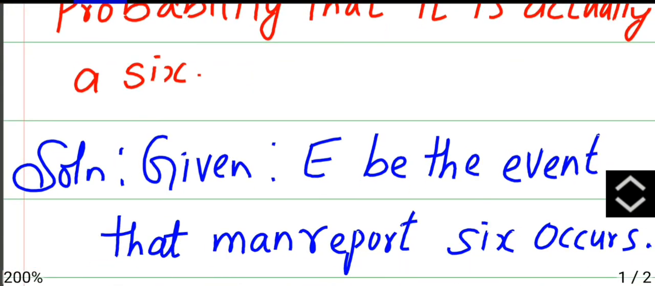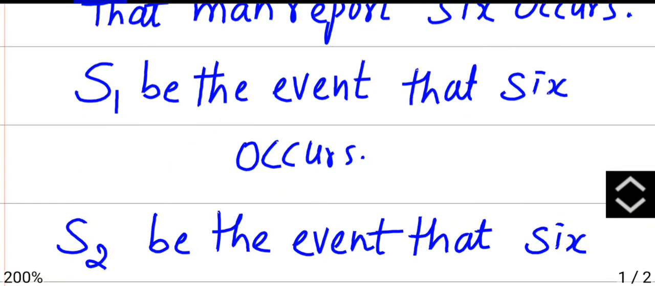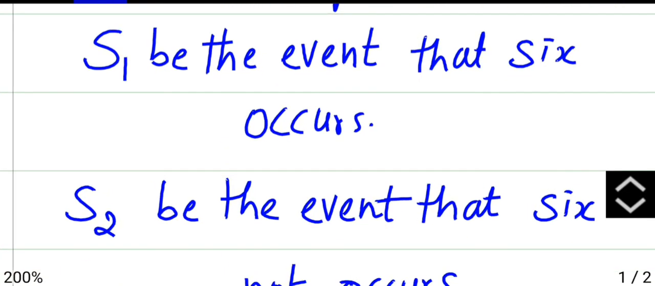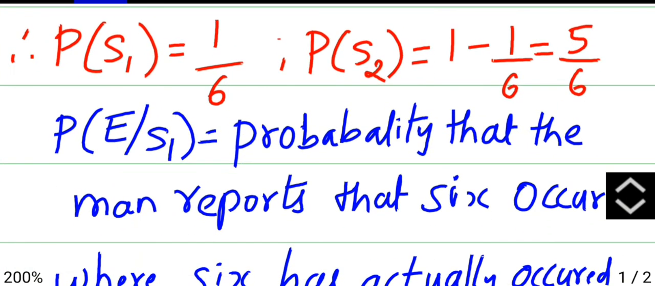So here given, let the event E be the event that man reports 6 occurs. Then S1 be the event that 6 occurs. Then S2 be the event that 6 does not occur. So S1 will be 6 occurs and S2 will be 6 not occurred. So P of S1 is 1 by 6. P of S2 will be 1 minus 1 by 6. S1 is occurring, S2 is not occurring. Not occurring means you should take 1 minus whatever you have P of S1, you will be subtracting. That is, taking LCM you get 5 by 6.